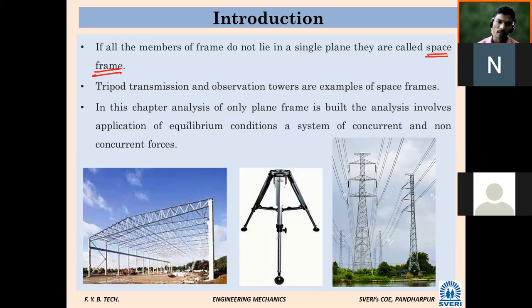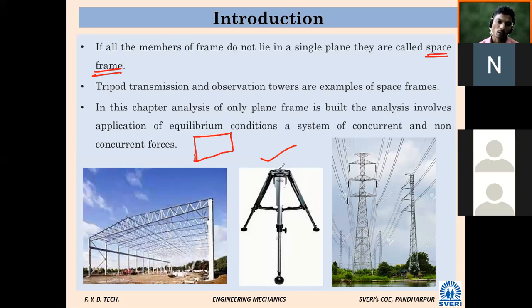Look at the middle diagram. It is something called a tripod. You might have seen such cameras used while video shooting. If you see these three frames and the remaining structure, will the tripod structure lie in a single plane? A plane, like the page of your notebook, is an example of a plane. So will all the members lie in a single plane for a tripod? No, it will not. That's why it is an example of a space frame.